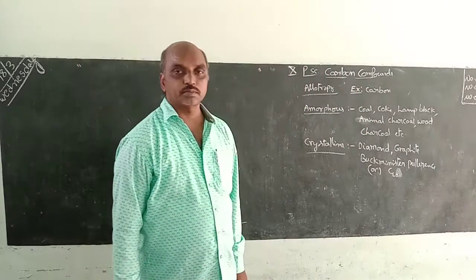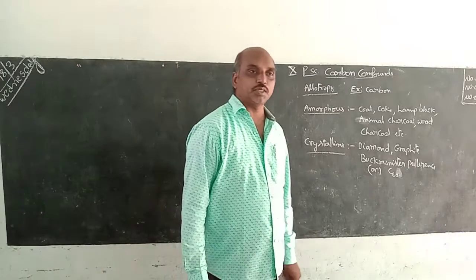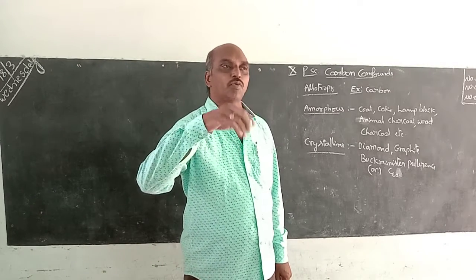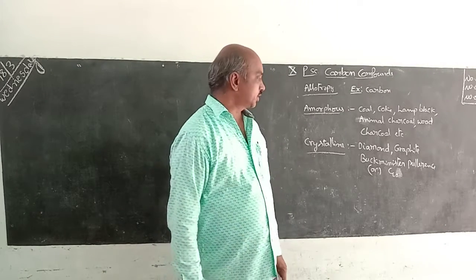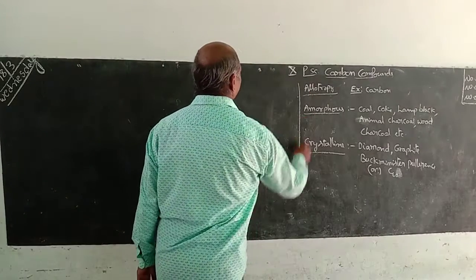Diamond, graphite, Buckminster Fullerenes or C60. What is C60? 60 carbon atoms are formed like a structure. That is C60 or Buckminster Fullerenes. Okay, first I will explain the diamond.